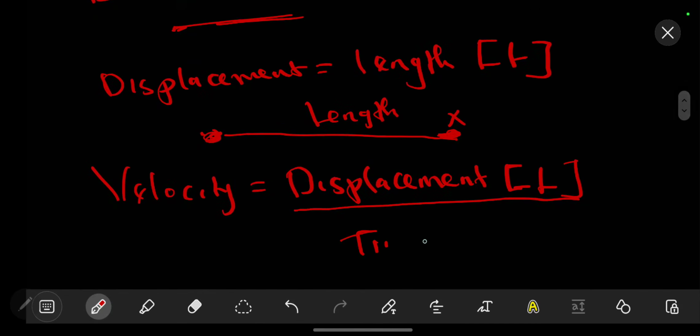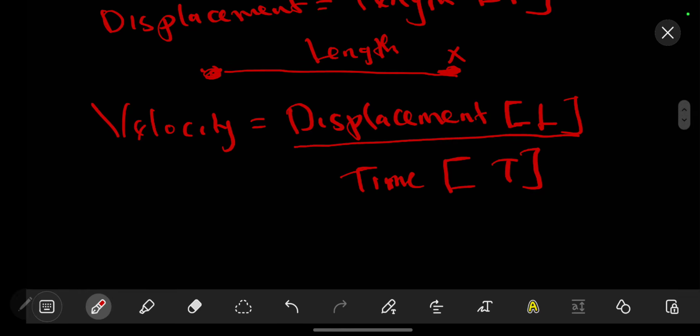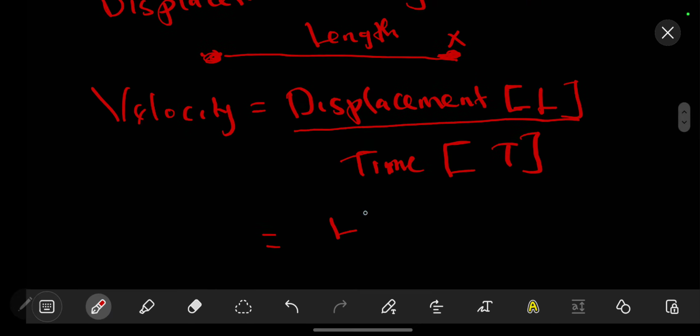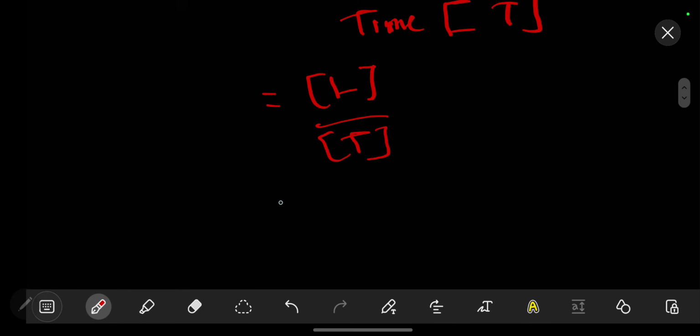We know that the velocity is the change of displacement over the change in time. So these will be defined like that. Then we can simplify this: we have our L over our time T. So this can be written in one bracket as L over T, then we have one bigger bracket.